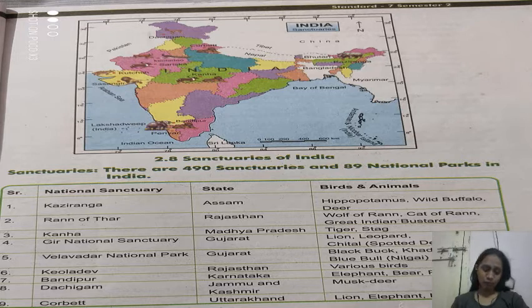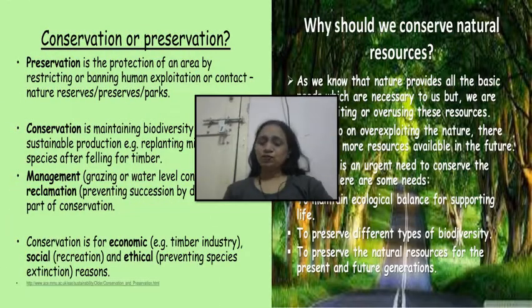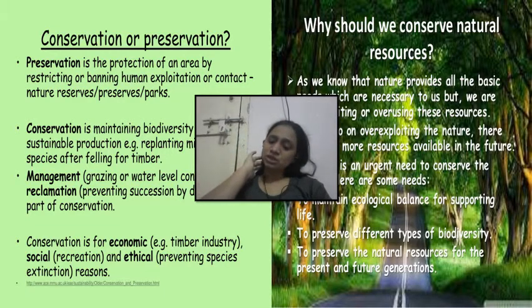In the map above you can see where these national sanctuaries are on the map of India. Now, what can we do to conserve or preserve these natural resources? Because as we all know, natural resources come naturally, we can't make them, but you have seen that we are using the natural resources without any precaution.